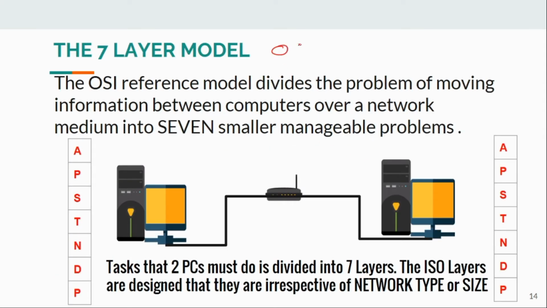The OSI is a 7-layer model. OSI consists of 7 layers. Whatever tasks are to be done for internetworking millions of computers around the world, that is the internet, all these functions are divided into 7 layers. These are the first letters of the 7 layers. They are application, presentation, session, transport, network, data link, and physical layer. All the tasks to be done by the nodes are divided into 7 layers, 7 small manageable problems.